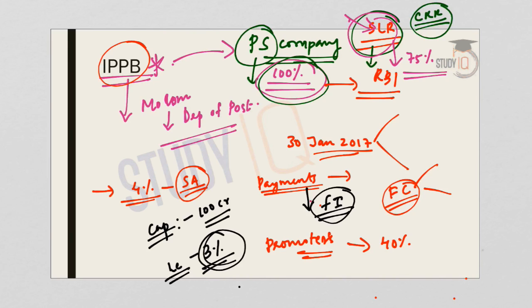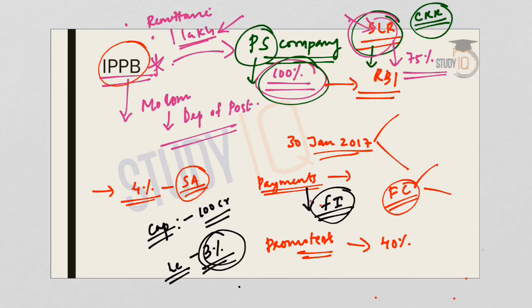Now regarding the scope of activities of payment banks, we will see what are the activities wherein the payment banks can be involved. Payment banks mainly deal in remittance services, and also they can accept deposits of up to 1 lakh. So deposits of up to 1 lakh can be accepted, and they mainly deal in remittance services. And even though they can accept deposits, they cannot lend to the customers.